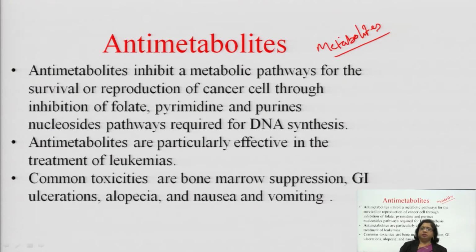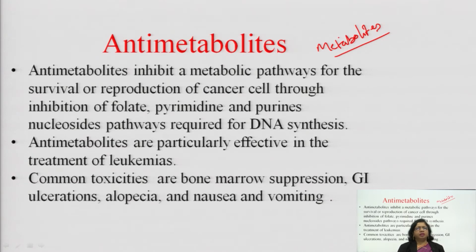So, antimetabolites are analogues of these metabolites. You can derive them by simply putting bioisosteres, equivalent groups, in the structure of metabolites, or you can make a minor structural change with a bioisosteric equivalent atom, and you can derive antimetabolites.